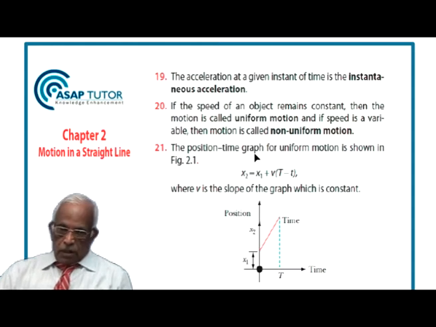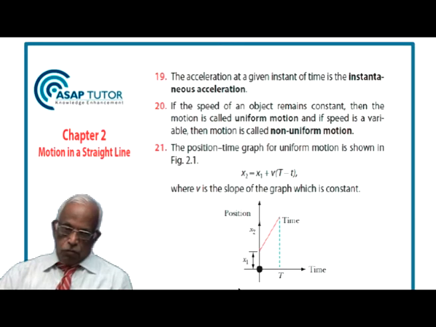Point 21. The position-time graph for uniform motion is shown in figure 2.1. Notice that here we have plotted time on the x-axis and position on the y-axis, and v is the slope of this graph, which is this distance divided by this distance, that is (x2 minus x1) divided by (t2 minus t1).